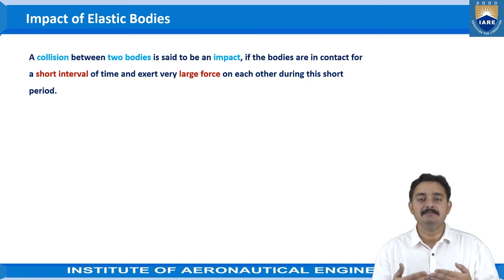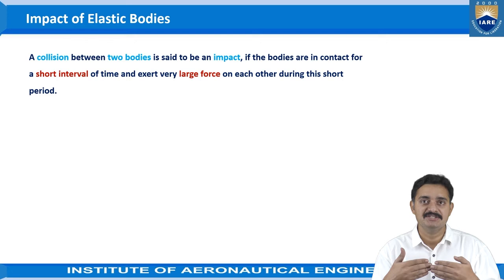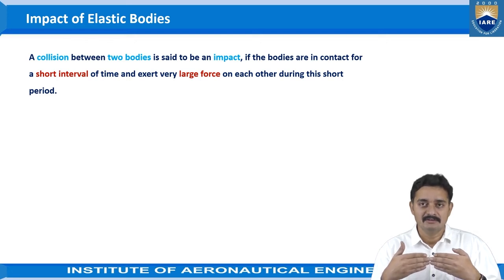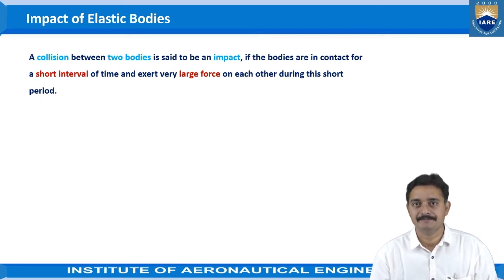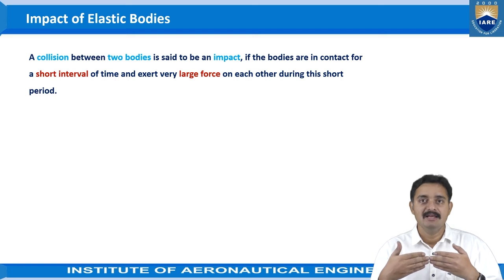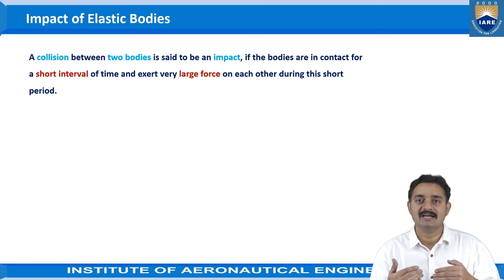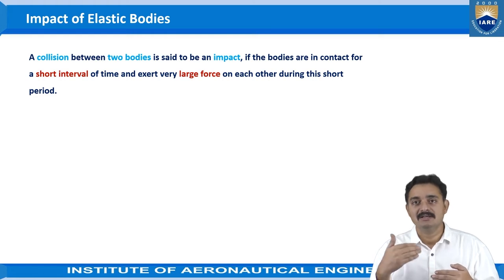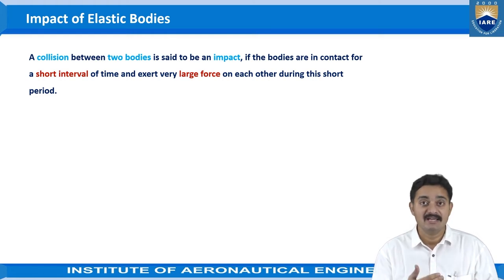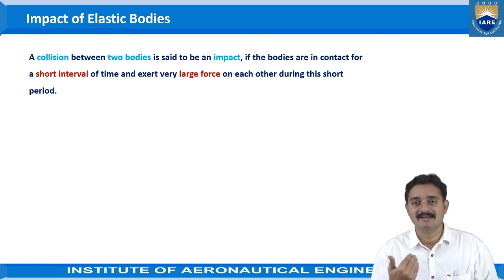We have seen in many practical cases that when the cars are traveling with some velocity and get into contact with each other, they won't detach or move away without deformation at the contact point. That means they will apply some force on one another. The car on the right and the car on the left both exert forces on one another. Let us say car A and car B: car A will be exerting force on car B and car B will be exerting force on car A.